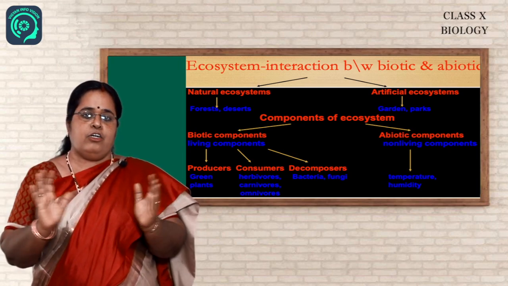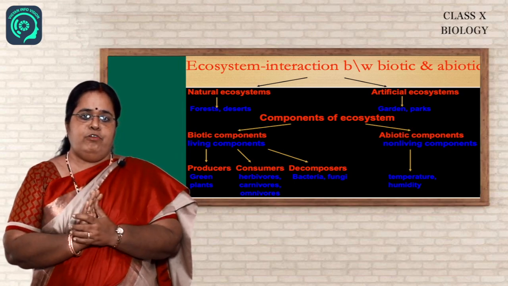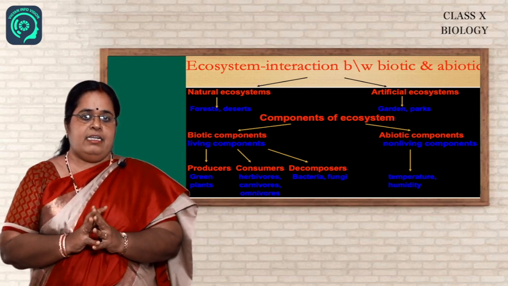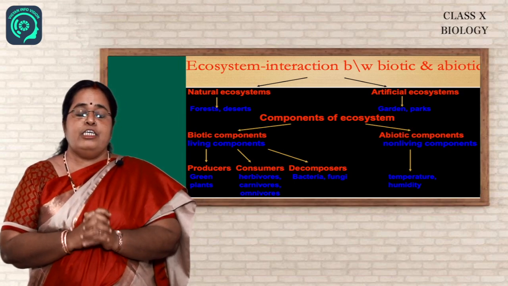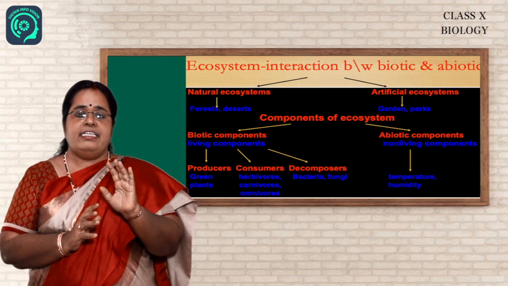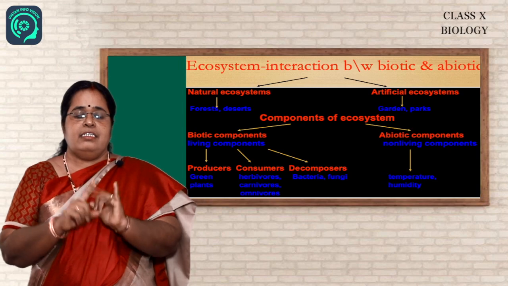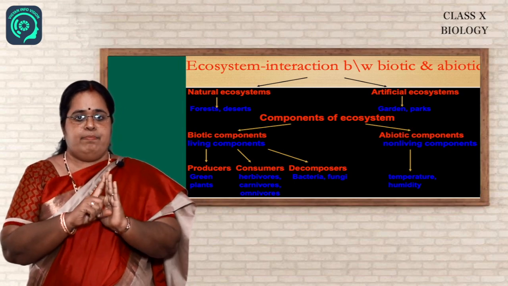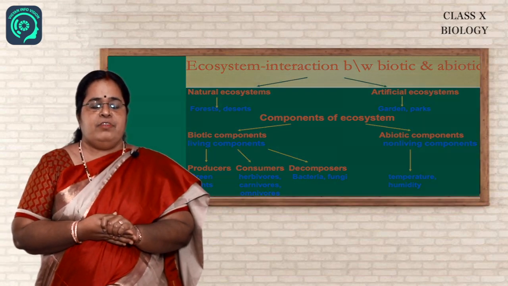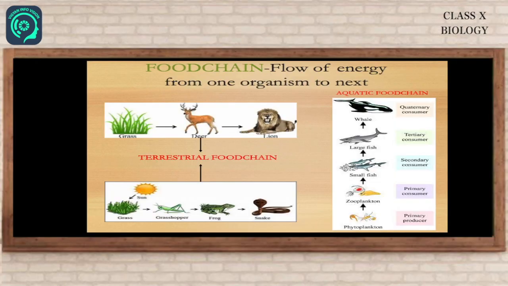But whatever be the components, if you go into detail into the biotic components, you will find that basically there are the producers, the consumers and the decomposers. We go to the food chain. Now, what is a food chain? The flow of energy or the method of energy transfer from one component of the ecosystem or one organism in the ecosystem to another organism in the ecosystem is called the food chain.